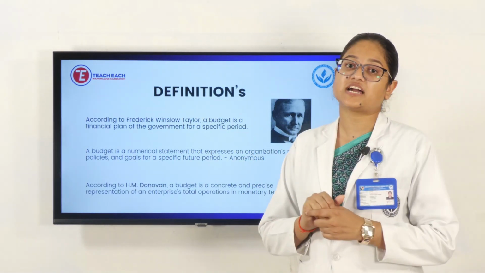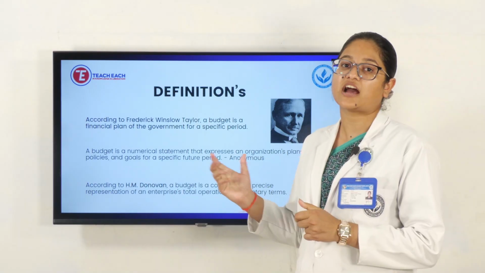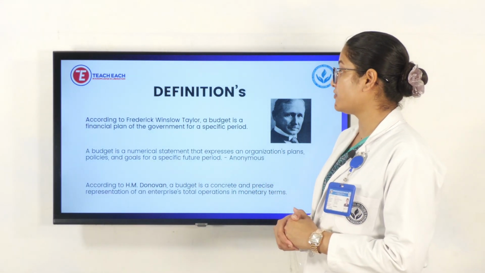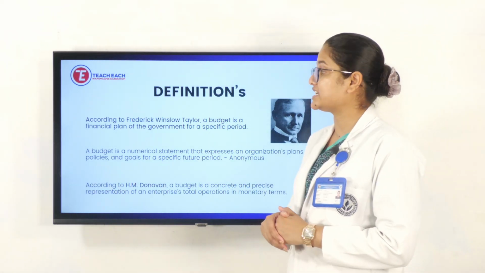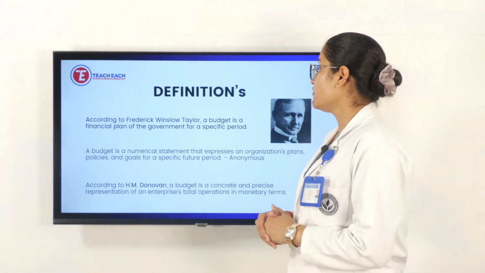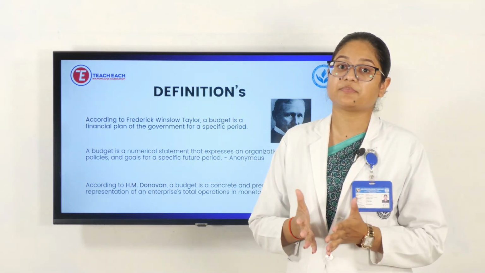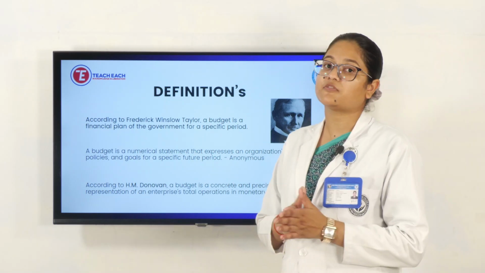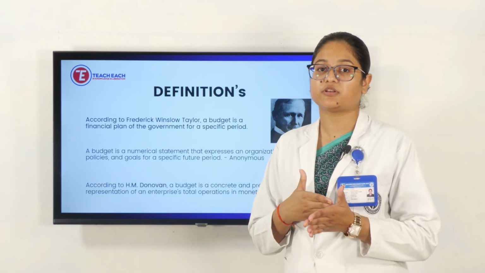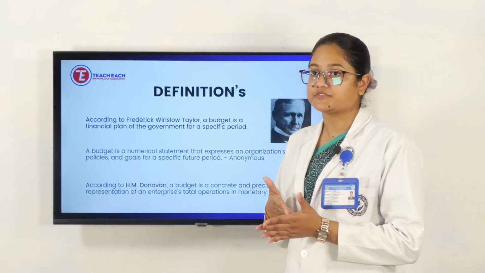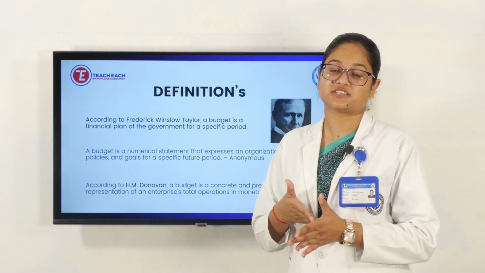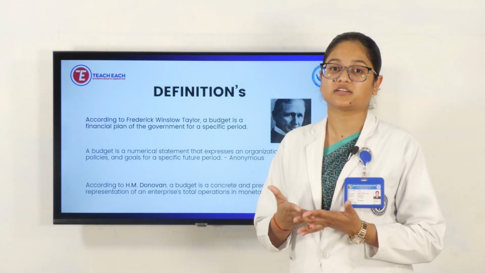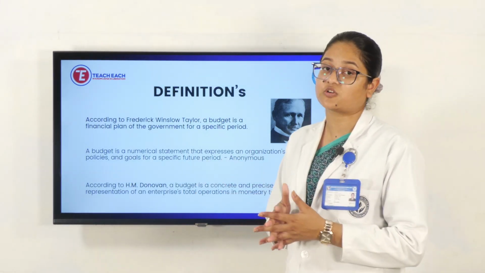Next, we'll see the definitions of budgeting. Here we have three different definitions. First, according to Frederick Winslow Taylor, a budget is a financial plan of a government for a specific period. Basically it will be for a year, or for six months, but mainly for one year. Then there will be a full plan, which can be of some programs, health services, or government jobs. Regarding that, the budget will be given by the government. That is the definition according to Taylor.